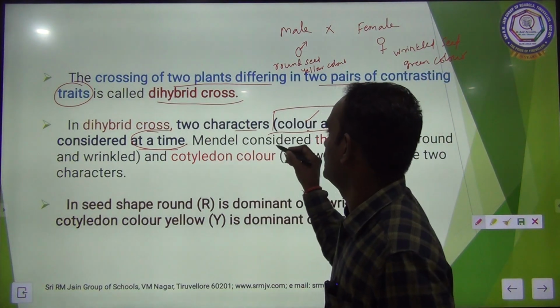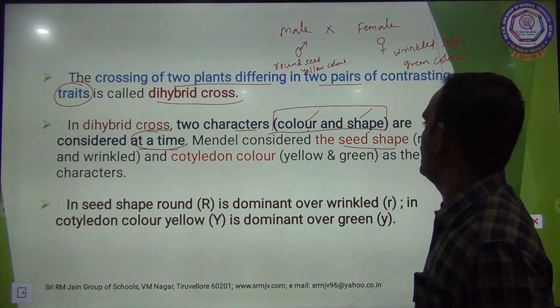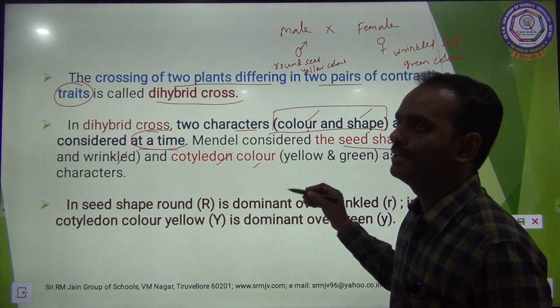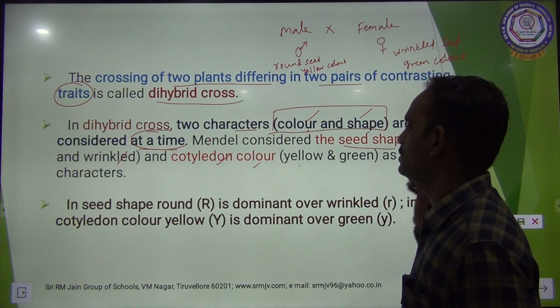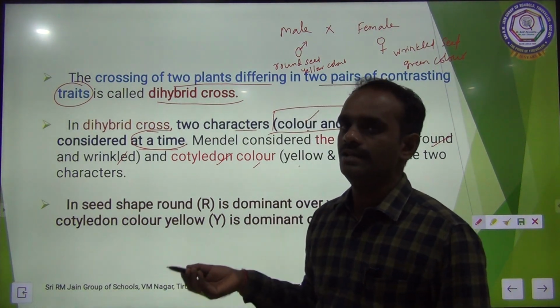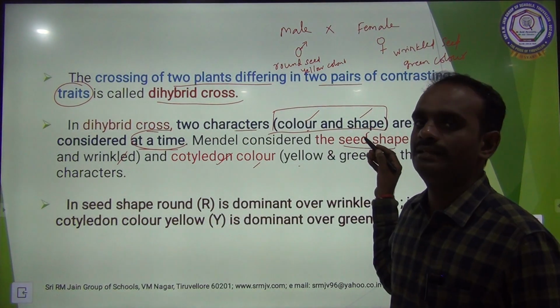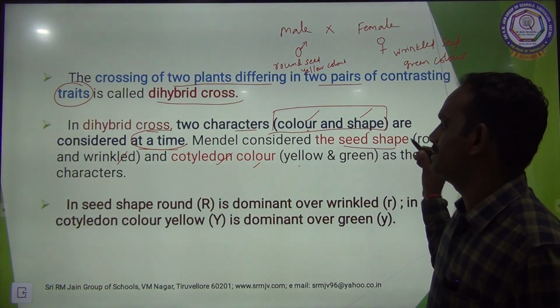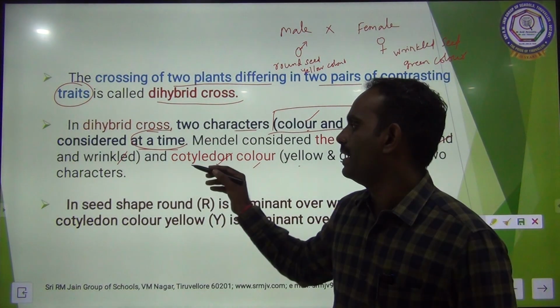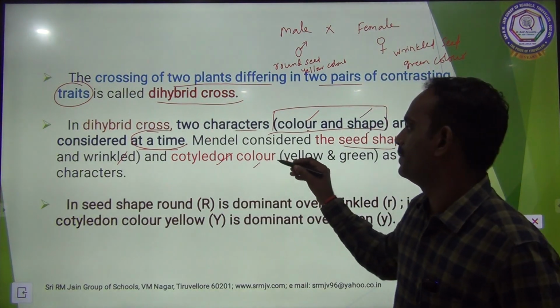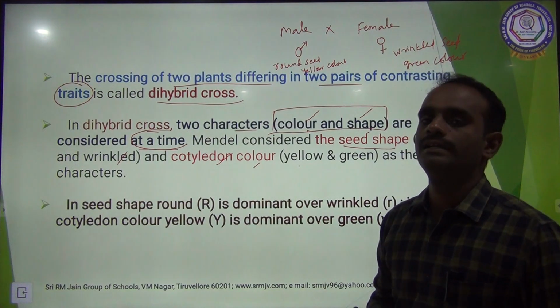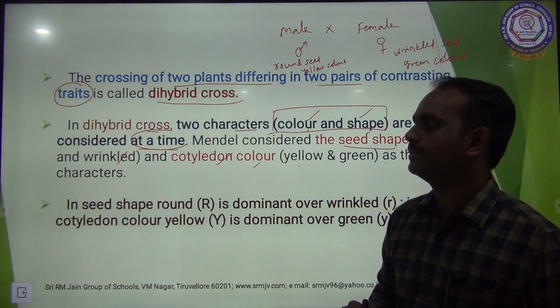Okay. So Mendel considered seed shape as round and wrinkle, and cotyledon color as yellow and green, as the two characters. As I said, two characters means color and shape.